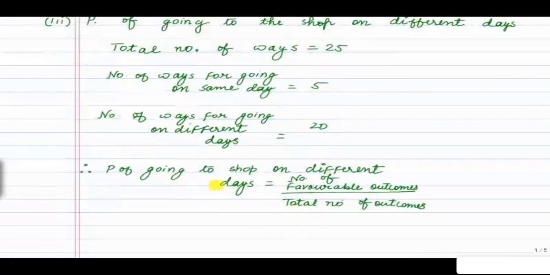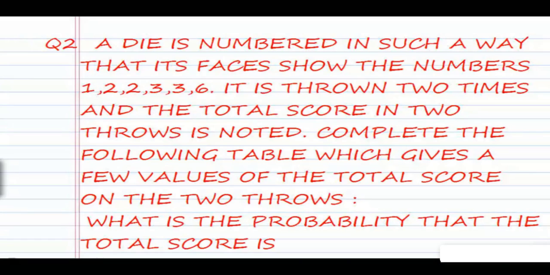So probability of going to the shop on different days is equal to number of favorable outcomes divided by total number of outcomes. So number of favorable outcomes here is 20 divided by total number of outcomes is 25. So this will become equal to 4 by 5. So this is our answer.